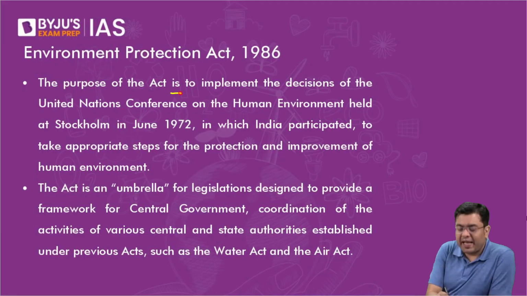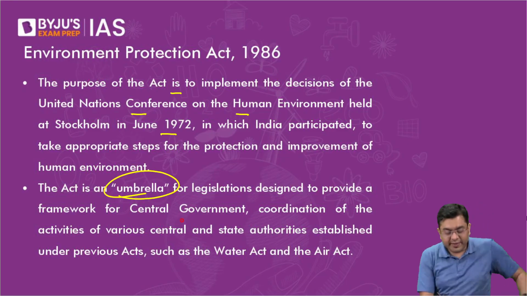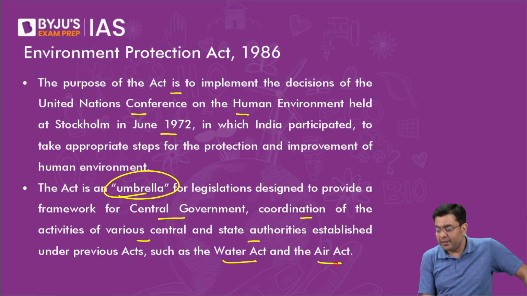The purpose of the Act is to implement the decisions of the United Nations Conference on the Human Environment held at Stockholm in June 1972. It is an umbrella for legislations designed to provide a framework for the central government, coordinating the activities of various central and state authorities established under the earlier Water Act and Air Act.